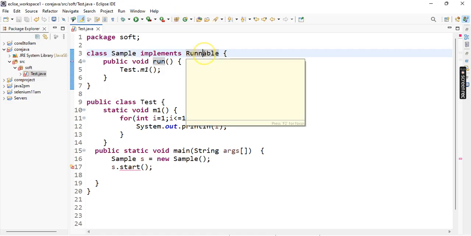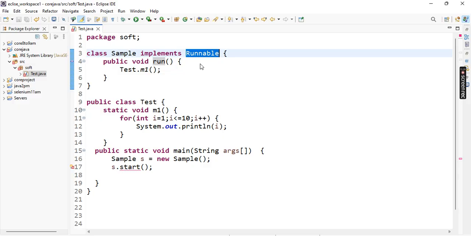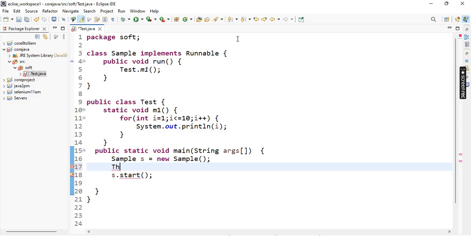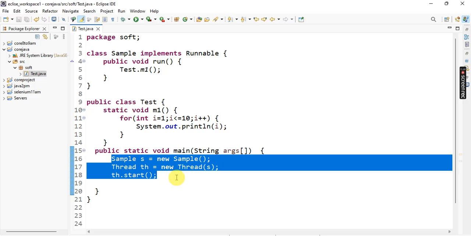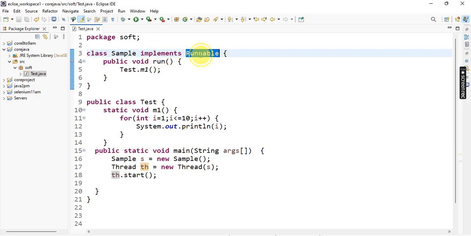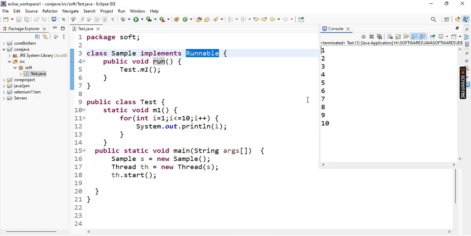Implementation methods like start are not available in an interface. So you must create an object of the Thread class, Thread th equal to new Thread, and pass the Sample object to it, then we need to call th.start. This is the way to start the thread, and thread creation and execution is done. This type of logic is required when we implement the Runnable interface.